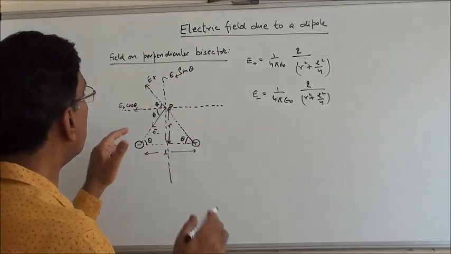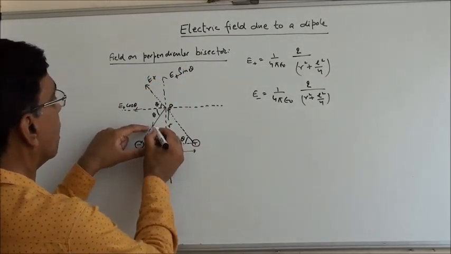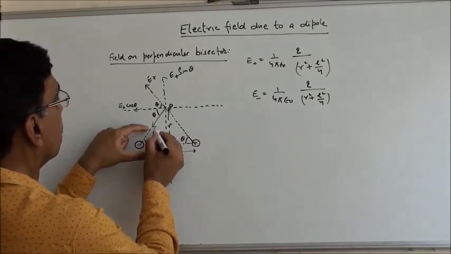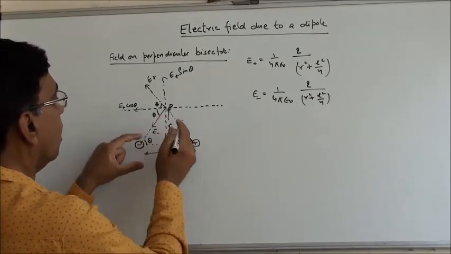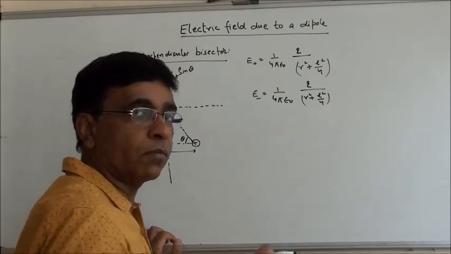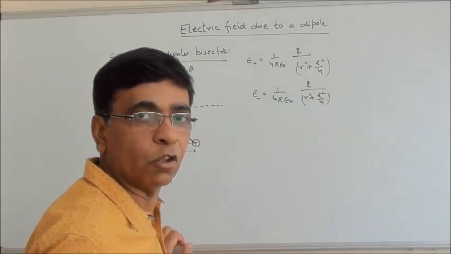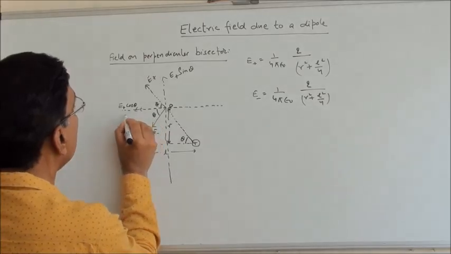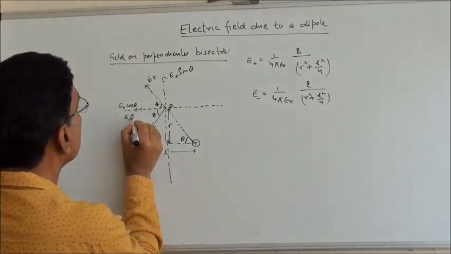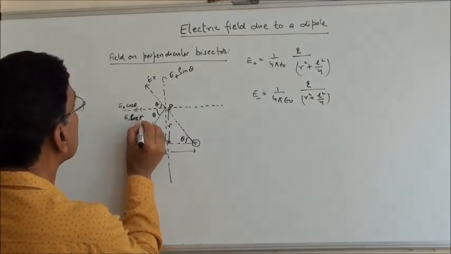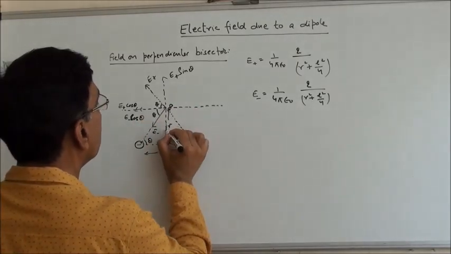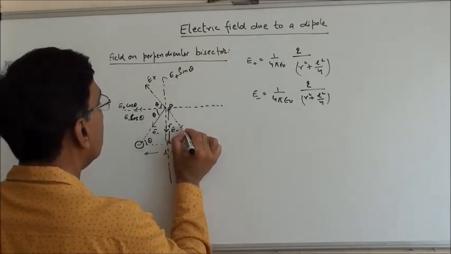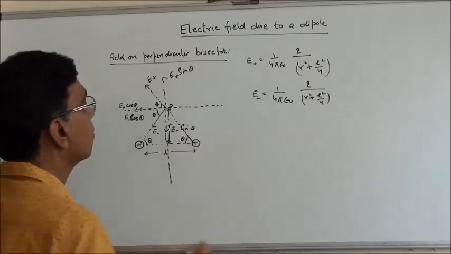So this is how it is resolved. In same way I can resolve the electric field due to minus charge. It is theta from this side. Actually the component at an angle theta, that becomes a cos component and the other one becomes sin component. So this will be E minus cos theta and here we will have E minus sin theta.